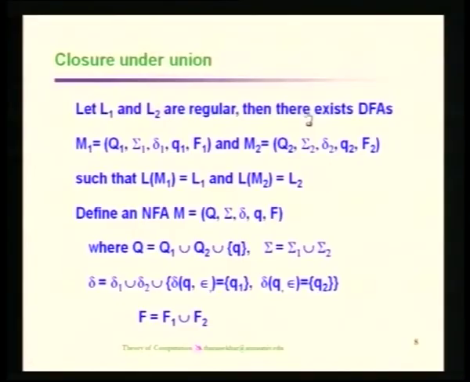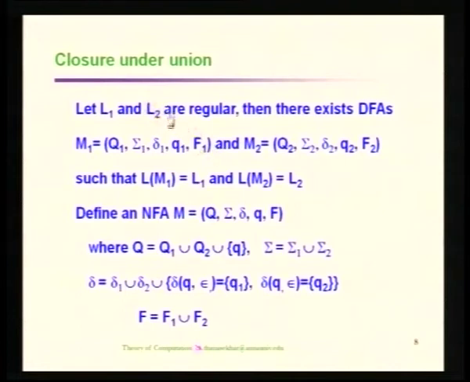First, you are given two languages, L1 and L2, and both are assumed to be regular. Then we assume that there exist deterministic finite automata, one for L1 and another for L2. The language L1 is recognized by finite automata M1, which has its own components: set of states, input alphabet, transitions, starting state and the set of final states.